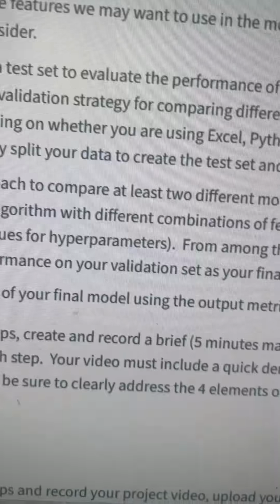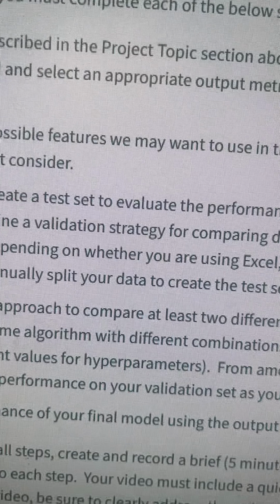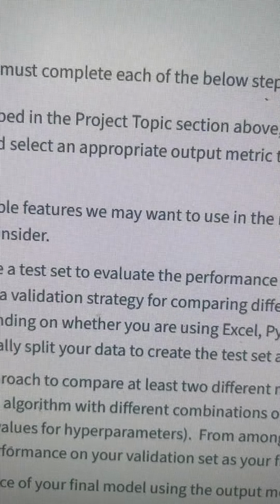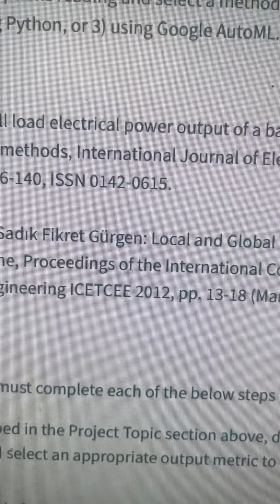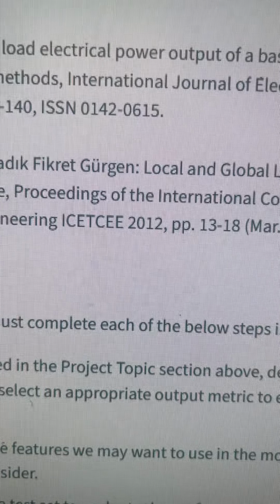For this particular problem, I used supervised regression using Excel, and the goal was to predict the net hourly electrical energy output, which was PE. Then the evaluation metrics I wanted to use were the R squared and mean squared error.